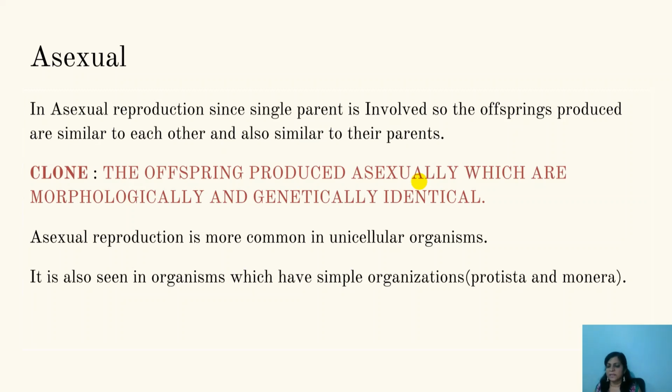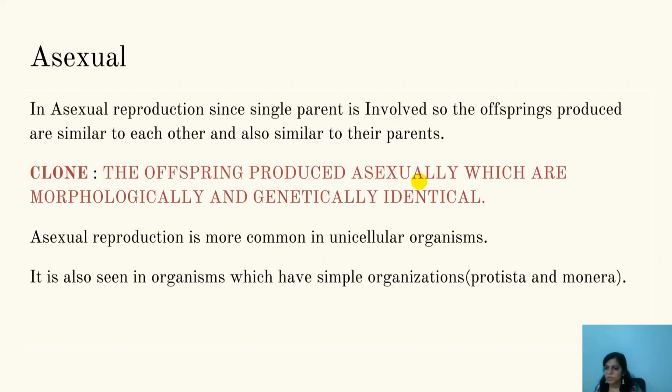Asexual reproduction is a reproduction where there is no fusion of gametes and a single parent is involved, and the offsprings are produced from the parent just by mitotic divisions, so they are similar to themselves as well as similar to the parents from which they are produced.